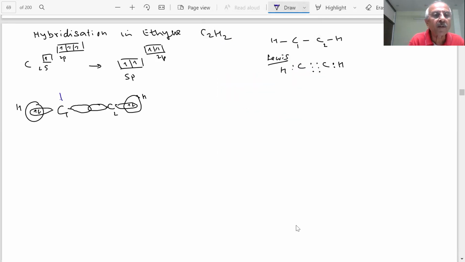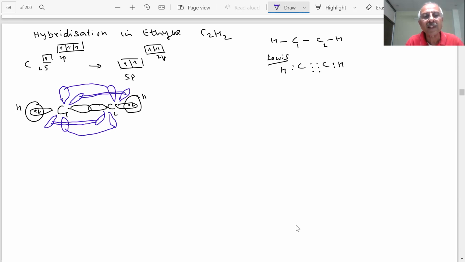They are perpendicular to each other, student. P orbitals. If this is z, then these are x and y. They are perpendicular to each other. Okay? Can you see that? So what will happen then? What type of overlap? There will be sideways overlap, student, and this is the double line. Okay? Can you see? Sideways overlap. So what will be the result of that?